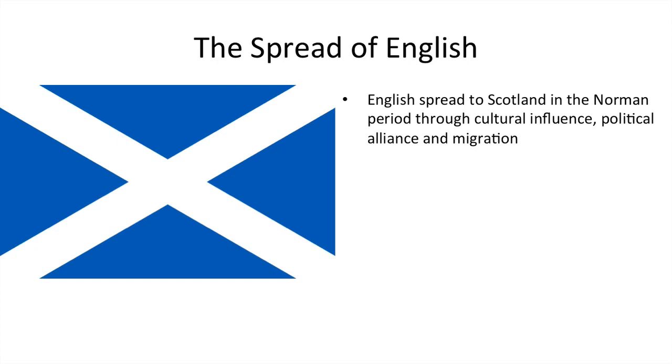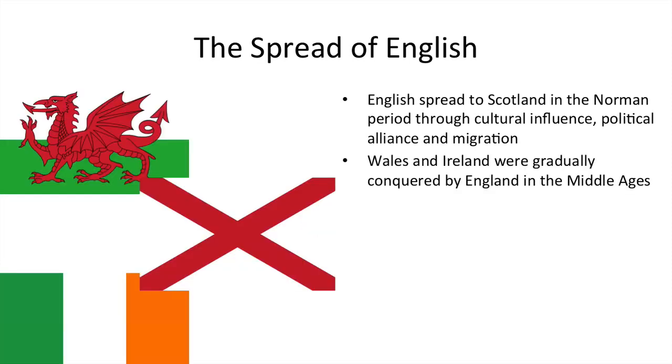A little bit about the spread of English here. English spread, first of all, to Scotland already in the Norman period through cultural influence and some political alliance between the monarchs of England and Scotland, and also, of course, migration. A lot of English traders moved to Scotland and took their language with them. So Scotland actually started speaking English without being conquered, which is a different story for Wales and Ireland. They were gradually conquered by England in the Middle Ages.